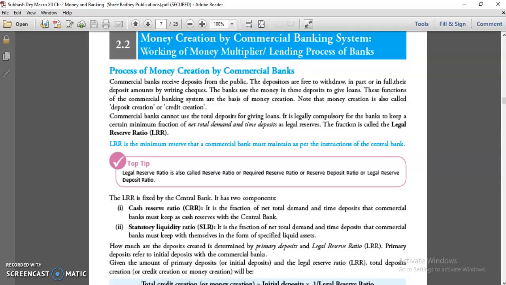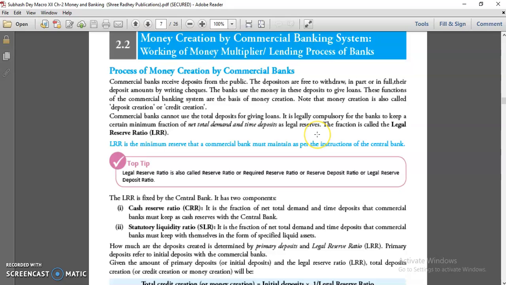There is a compulsory percentage as a reserve ratio, the legal reserve ratio, which a commercial bank has to keep with RBI. That ratio is called legal reserve ratio.